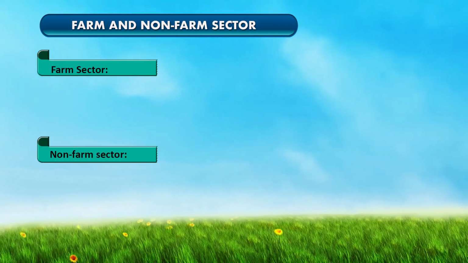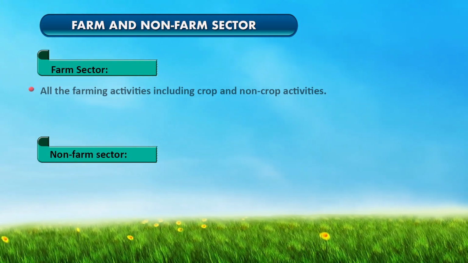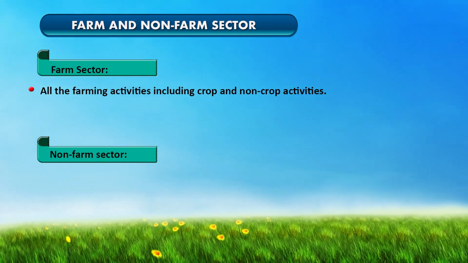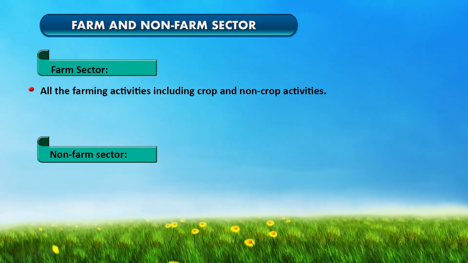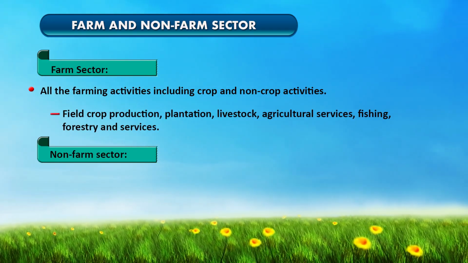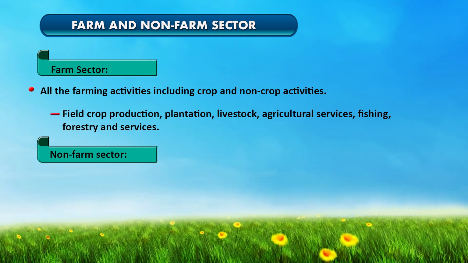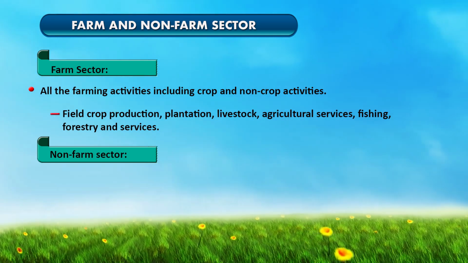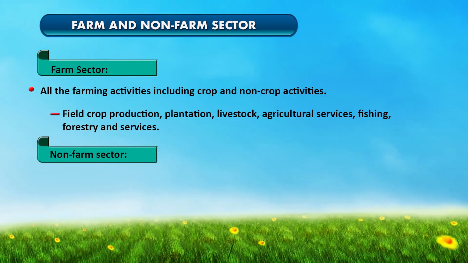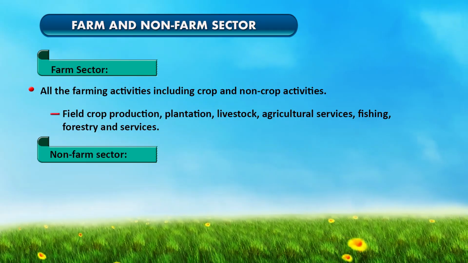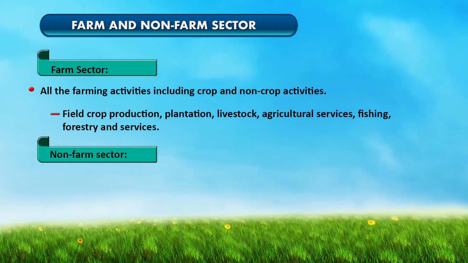The farm sector basically includes all the farm activities, that is crop activities and non-crop activities, like field crop production activities, the plantation activities, the livestock production activities, the agriculture services, the fishing, forestry services, and other services related to the farm sector.